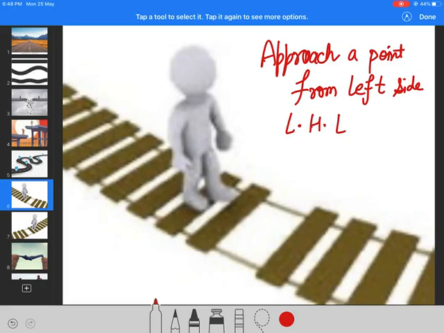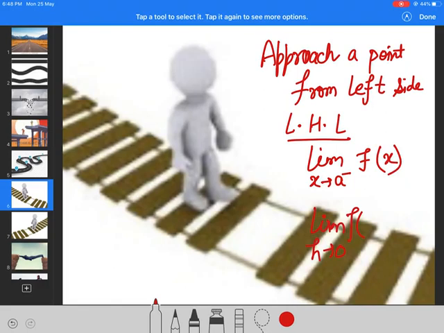We represented it by limit x tends to a minus of f of x, or we can write it as limit h tends to 0 of f of a minus h.